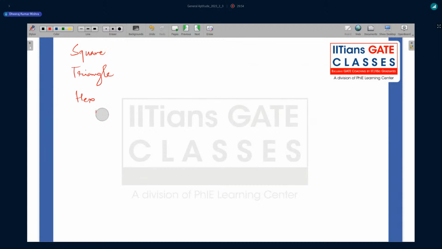Okay, hexagon. Right. So this is a tessellation problem. If you search on Google, you will find the meaning of tessellation. A square has four sides. A triangle has three sides. And a hexagon has six sides. Right.